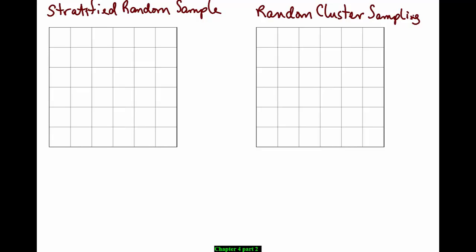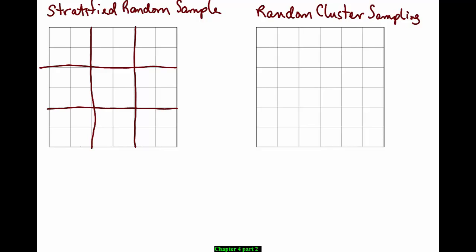So let's say that these grids are each a city. And let's say that this city has 9 blocks. So we'll cut these grids into our city blocks.